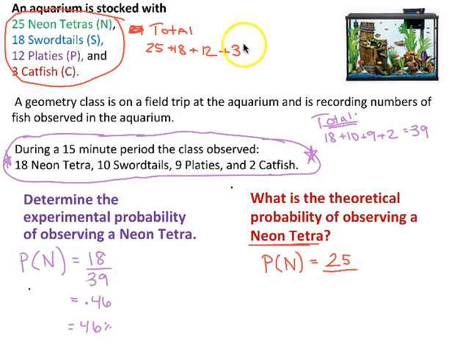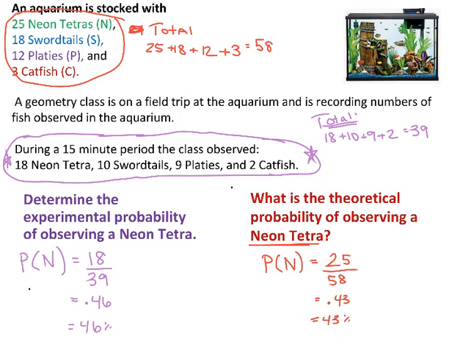So I'm just grabbing a calculator now and I'm going to plug all these numbers in, and when I do that I get 58. That's going to be my denominator. So that is my probability, 25 over 58. If I want to write that as a decimal, I'm going to take 25 and divide it by 58, and I get 0.43. And if I want that as a percentage, move that decimal 2 places to the right to give me 43%.